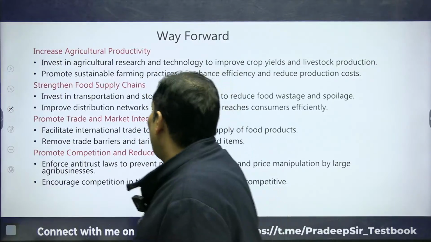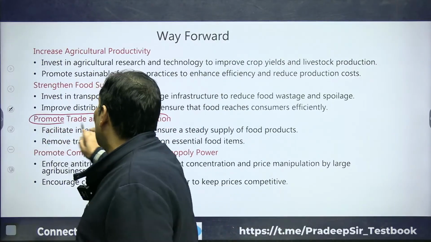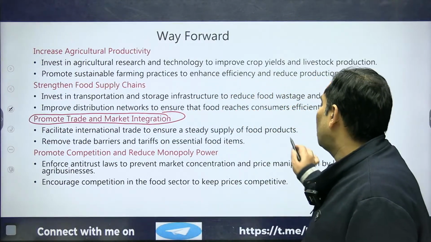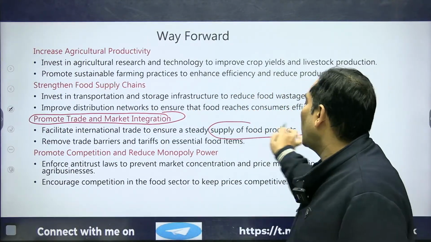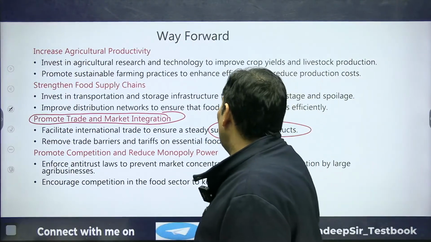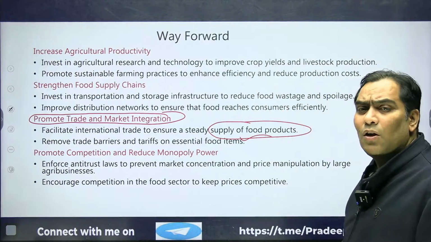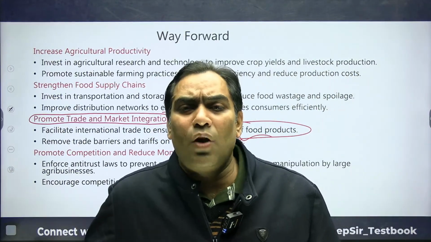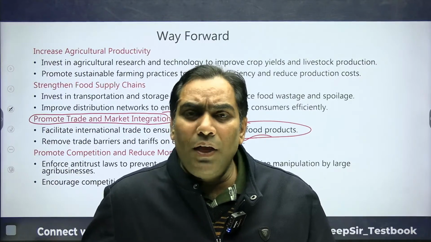Other thing is promote trade and market integration. That means we can facilitate international trade to ensure a speedy supply of the food products. And not only this, remove the trade barriers, tariffs, we have discussed. Although we have deglobalized, it does not mean we should not take up trade. We should have to do it.